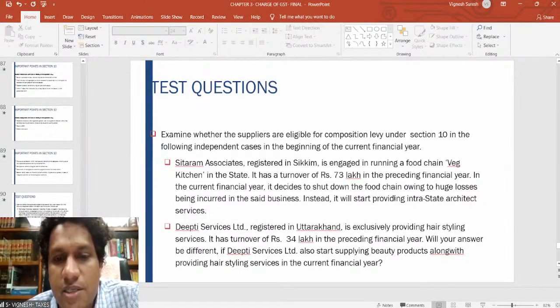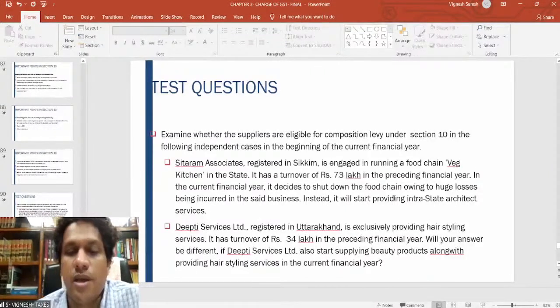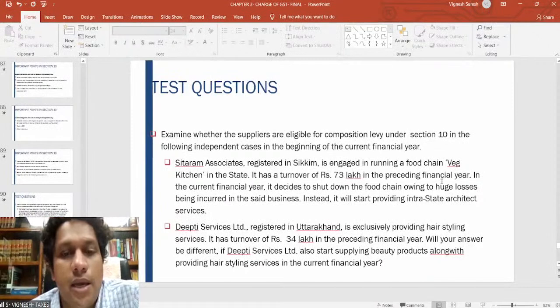DEC Services Limited, registered in Uttarakhand, is exclusively providing hairstyling services. Turnover of 34 lakhs in the preceding financial year. Will your answer be different if DEC Services also starts supplying beauty products along with providing hairstyling services in the current financial year?